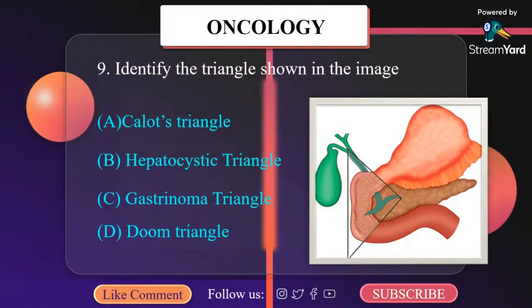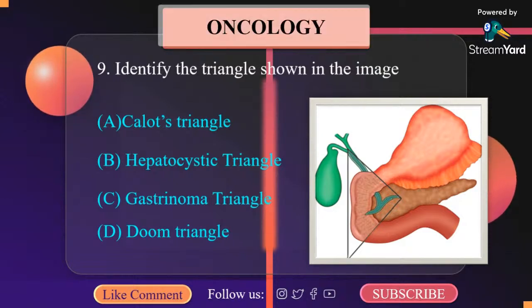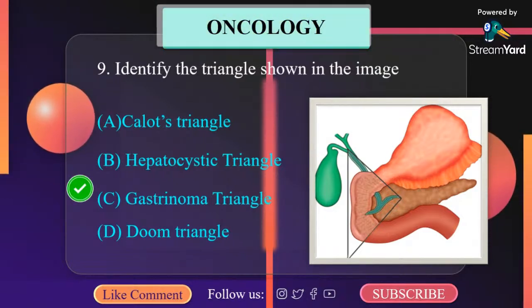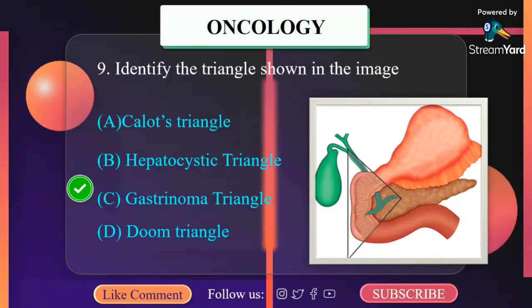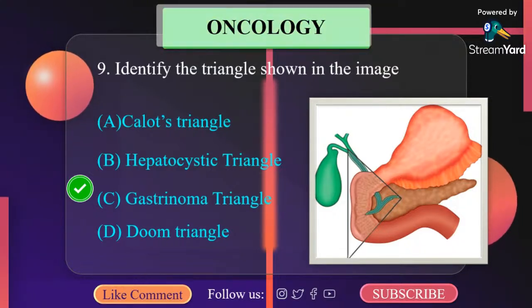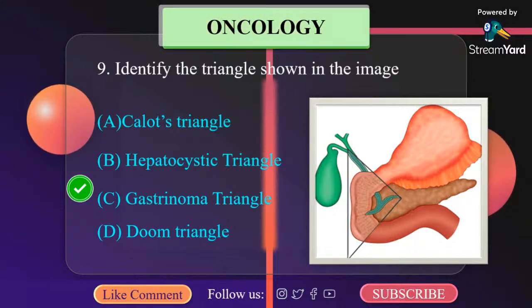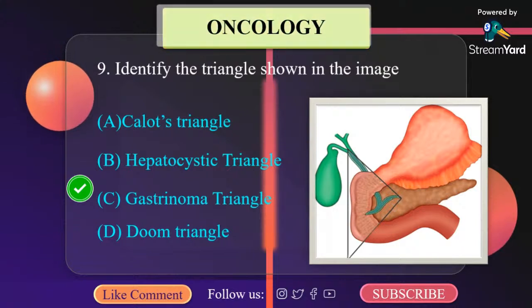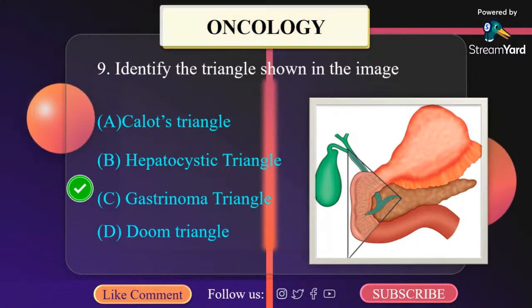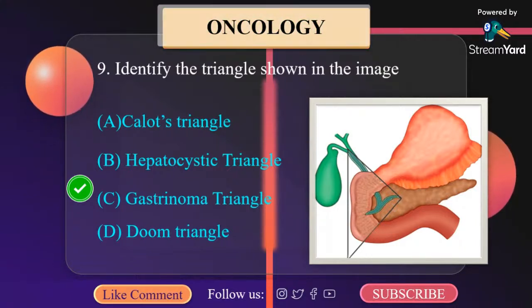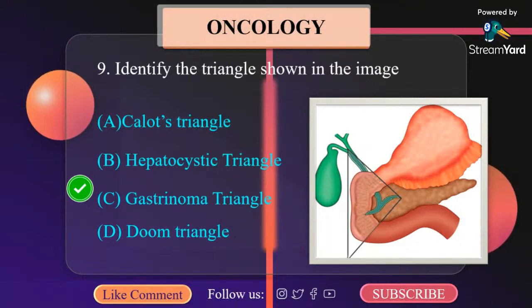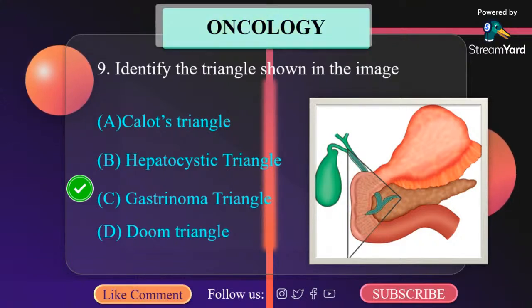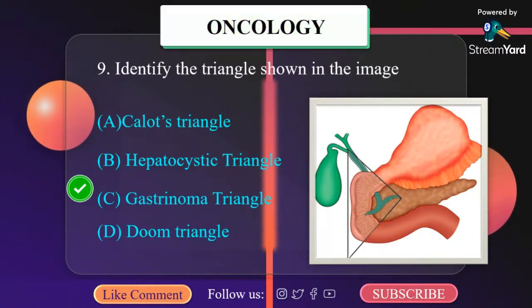Identify the triangle shown in the image. A. Calot's triangle, B. Hepatocystic triangle, C. Gastrinoma triangle, D. Dome's triangle. It is the gastrinoma triangle, or Passaro triangle. About 70 to 90% of gastrinomas will be located in the gastrinoma triangle or Passaro triangle. It is the junction of CBD and cystic duct, junction of neck and body of pancreas, and junction of second and third part of duodenum.